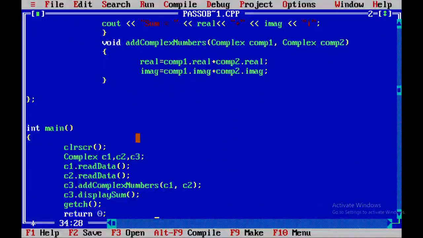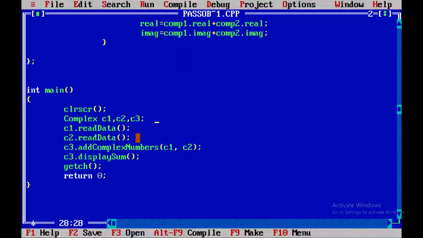Then in the main section we have declared three objects, C1, C2 and C3. C1 is calling read data function. Then in the next line C2 is calling read data function, and in the next line C3 dot add complex numbers with two arguments, C1 comma C2. Here C1 and C2 are objects of type class complex.